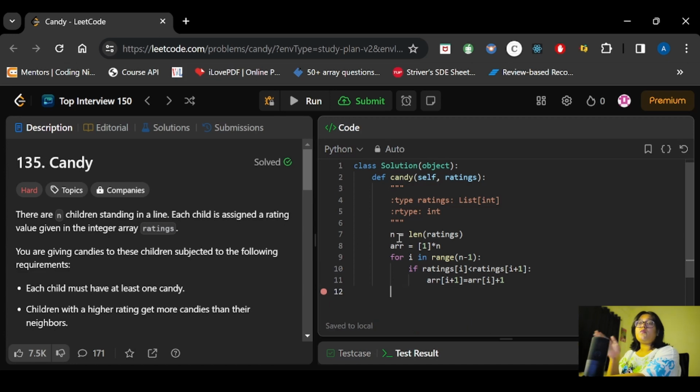Now we will move from right to left. So we will take for I in range of n minus 2 minus 1 and minus 1, right?